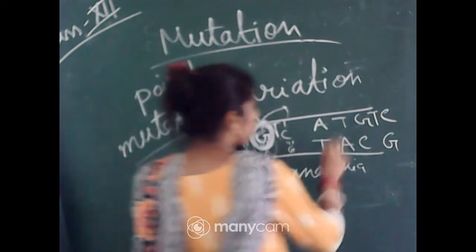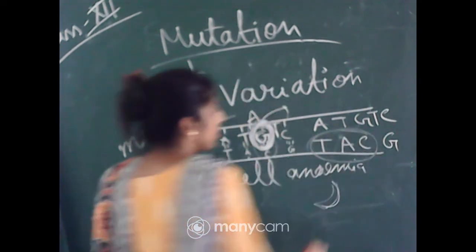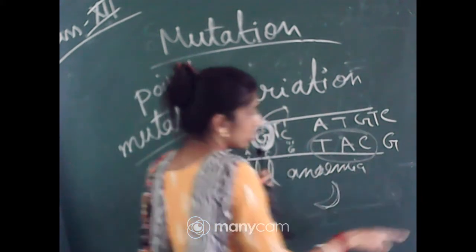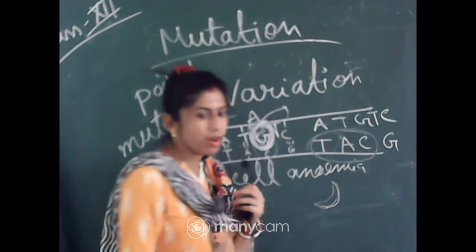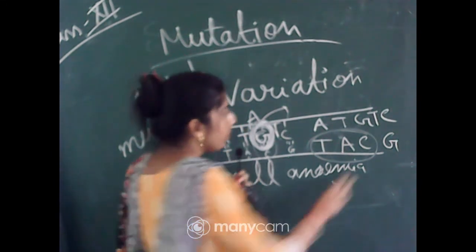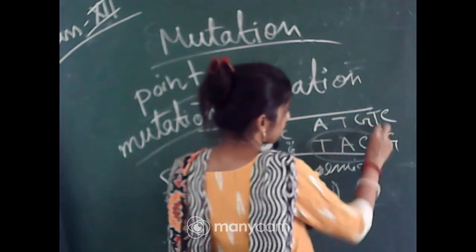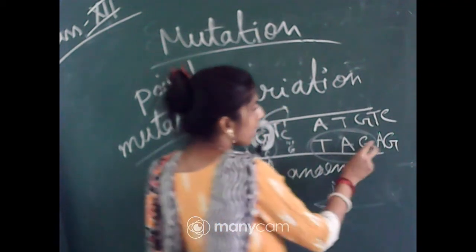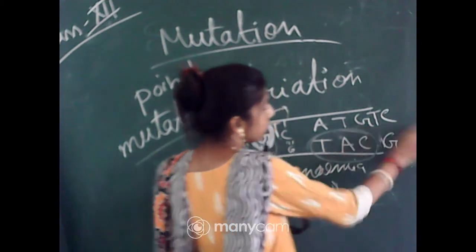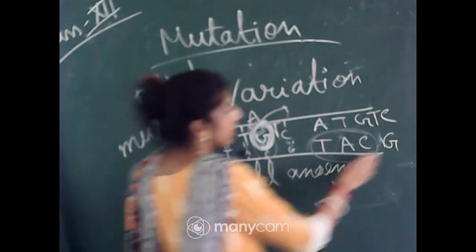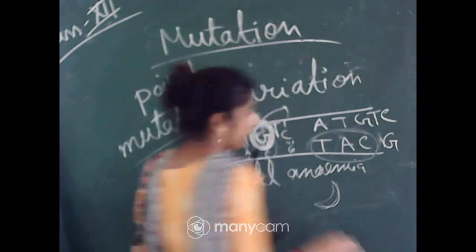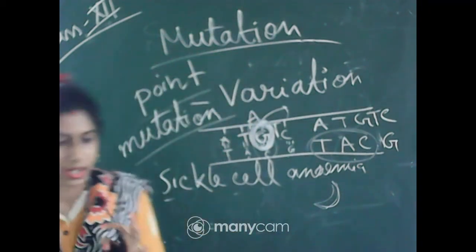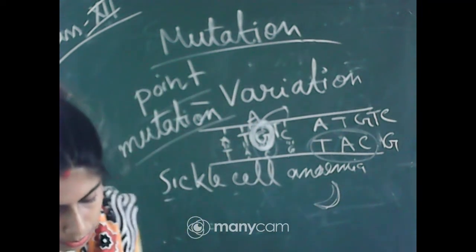Now as we know, with 3 we can make a codon, and each codon will form a protein. So if a T is inserted here, then T will pair with A, so the frame will be totally shifted, and this type of mutation will be considered as frame shift mutation.